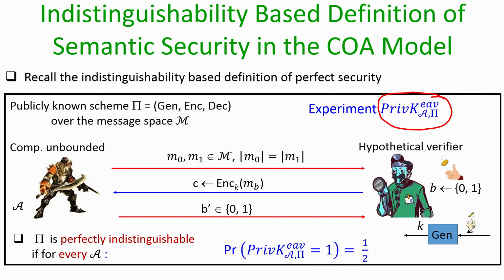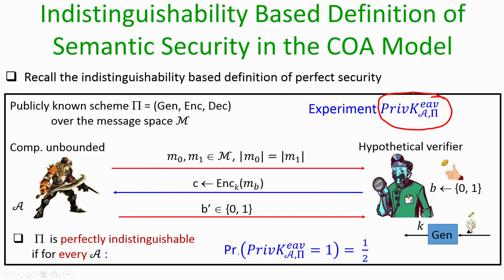And we defined the scheme pi to be perfectly secure, or we said that the scheme is perfectly indistinguishable, if the probability with which the adversary could successfully identify what message has been encrypted is upper bounded by half. If the adversary could successfully identify what message has been encrypted in the challenge ciphertext, then we say that the adversary has won the game, or we say that the output of the experiment is equal to 1. That means this notation, that the output of the experiment is 1, denotes the event that b dash equals b. So, in the context of perfect secrecy, our requirement was that the probability that the adversary outputs b dash equal to b correctly should be upper bounded by half.